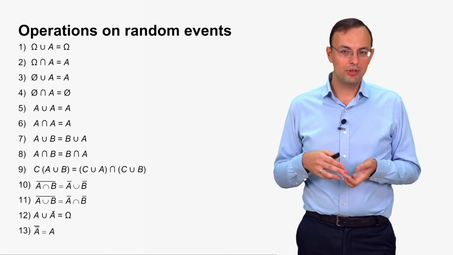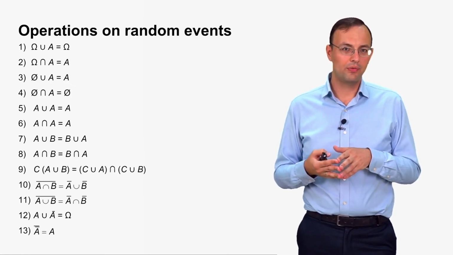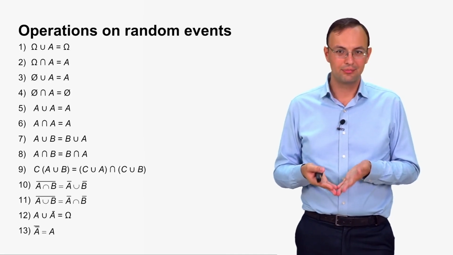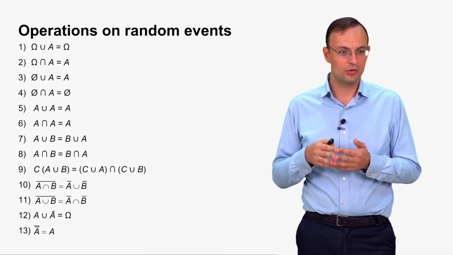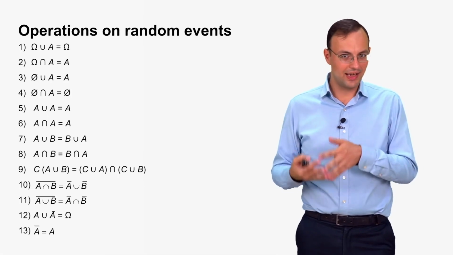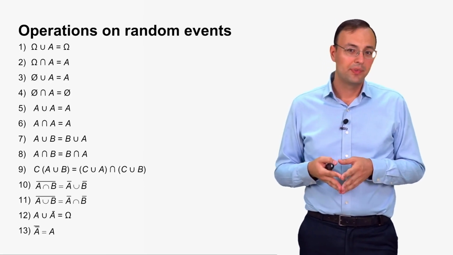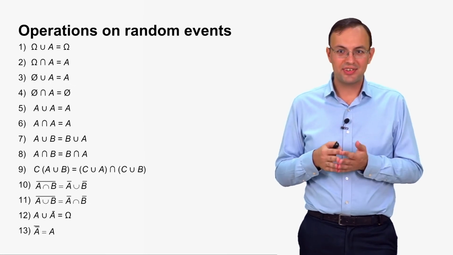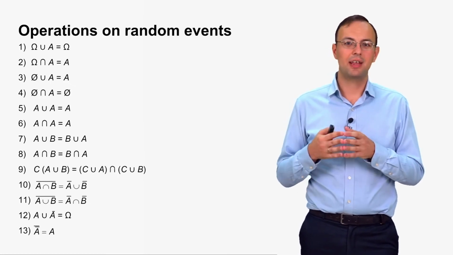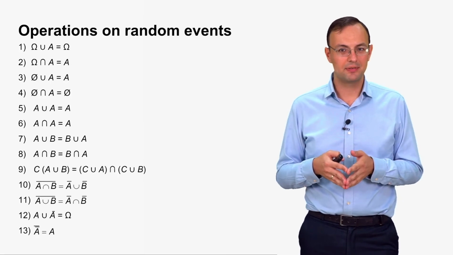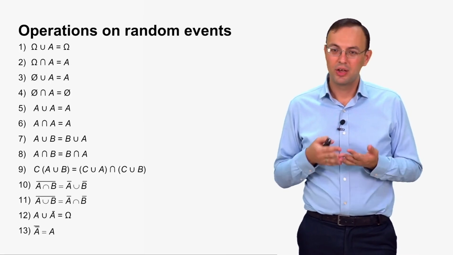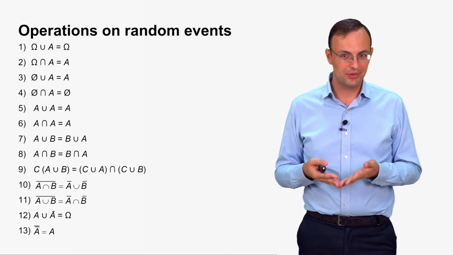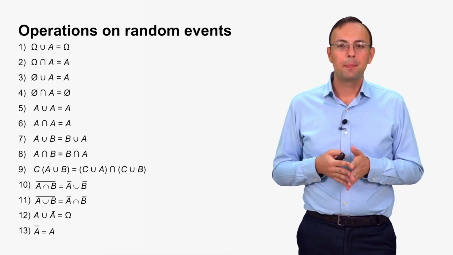Then the union and intersection of a random event with itself is equal to itself. So A or A, and A and A, is just A. A or B is the same as B or A, and A and B is the same as B and A. So this just proves equalities number 7 and number 8.